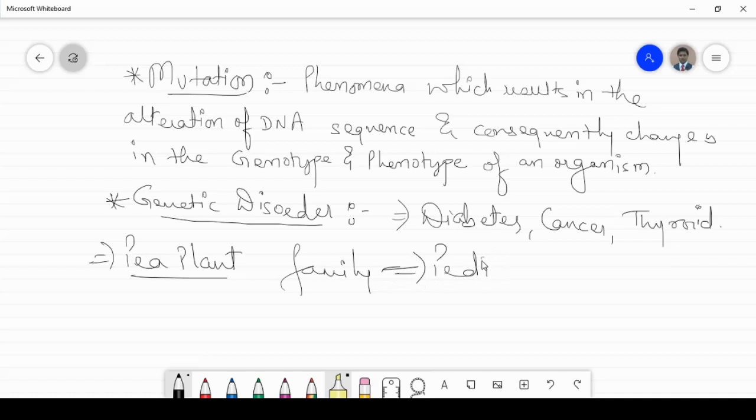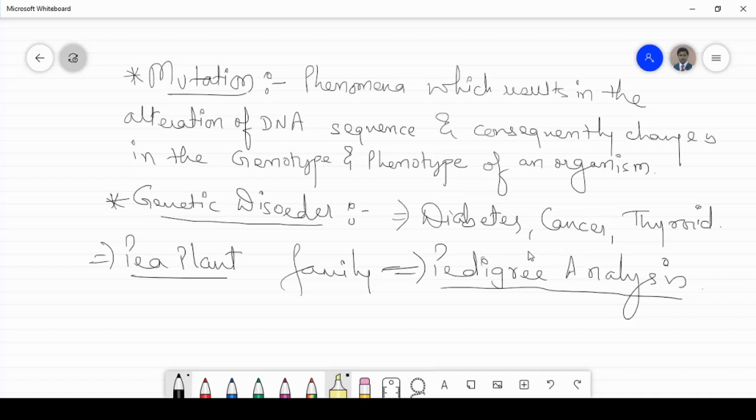Pedigree analysis refers to the assumptions by which a disease can be transferred from parents to offspring.